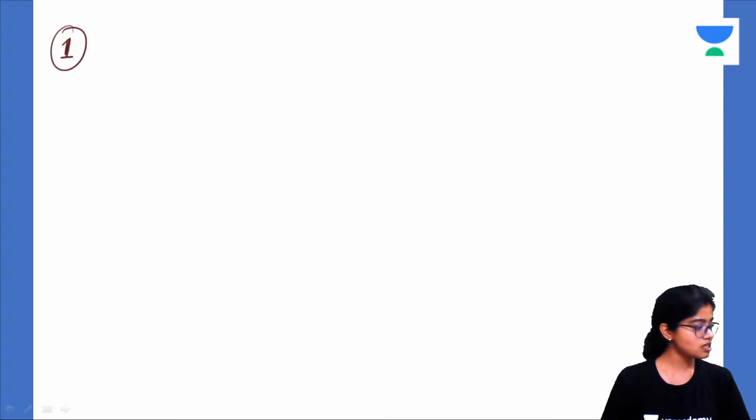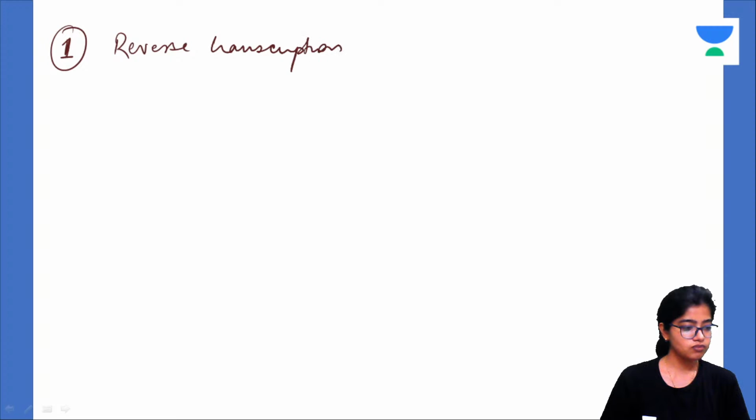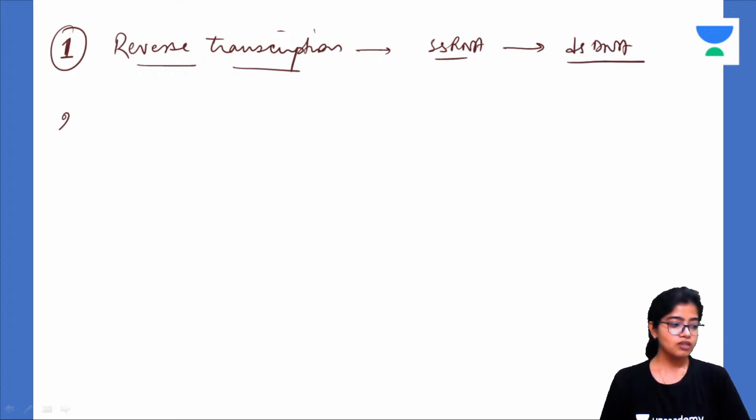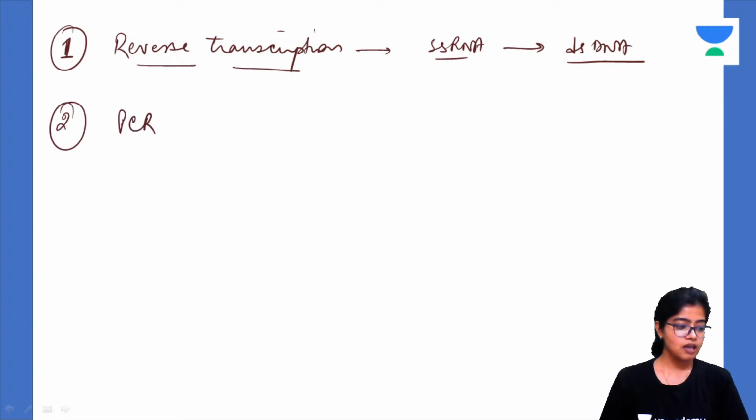So the first step is reverse transcription. We conduct reverse transcription on the sample, so the single-stranded RNA is converted to double-stranded DNA. Now the second step is PCR, or polymerase chain reaction.